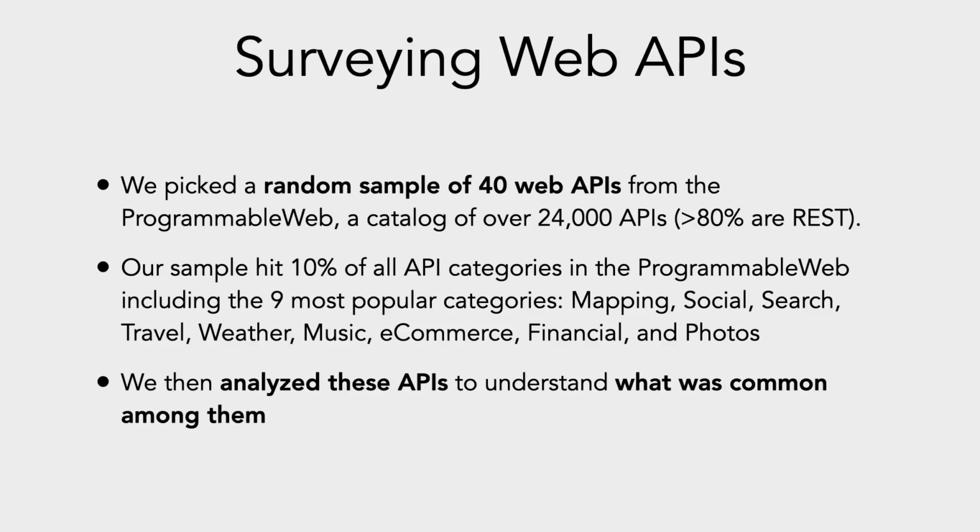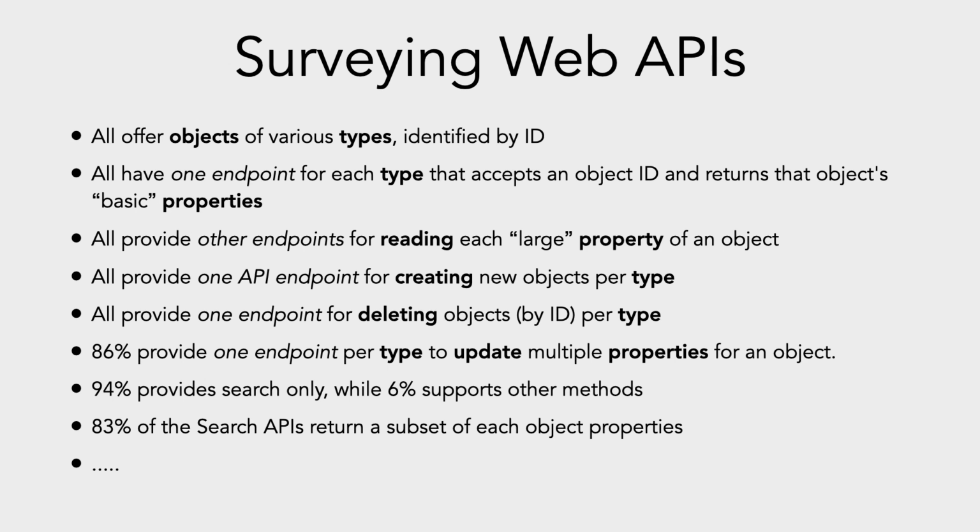To be able to design Whoopi, we needed to determine how general such a description would need to be in order to capture the diversity of current web APIs. So we picked a random sample of 40 web APIs from the Programmable Web, a catalog of more than 24,000 APIs. We then analyzed these APIs to understand what was common among them. We found the following commonalities.